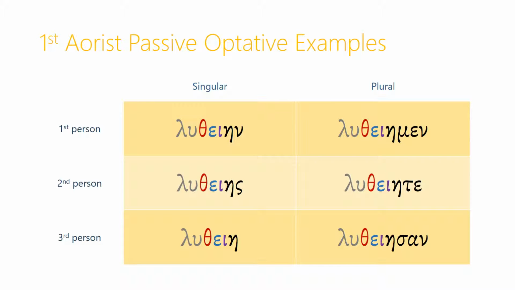Here's a first aorist passive optative example. Again, luo. We have the stem of the verb, lu. We have the theta epsilon combination that was typical, if you remember, of aorist passive participles. And then we add that same mood indicator that we've been adding all the way along, the iota, and then we add the typical aorist passive endings. So that gives us lutheain, lutheace, lutheae, lutheamen, lutheata, and lutheason.